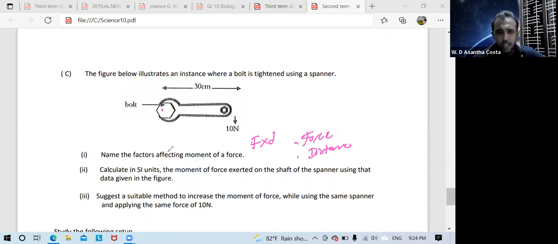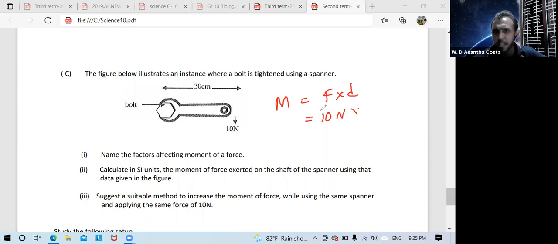Second one, calculate in SI unit the moment of force exerted on the shaft of the spanner using the data given in the figure. Moment equals force into distance. First, 10 Newton. SI unit, so Newton meter should come.